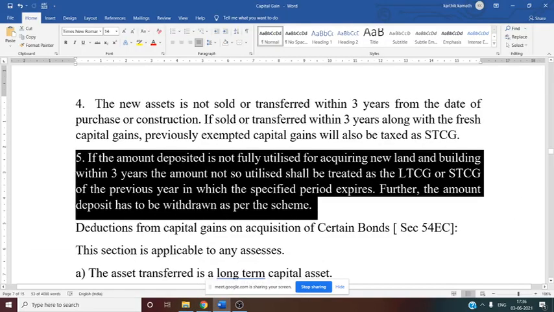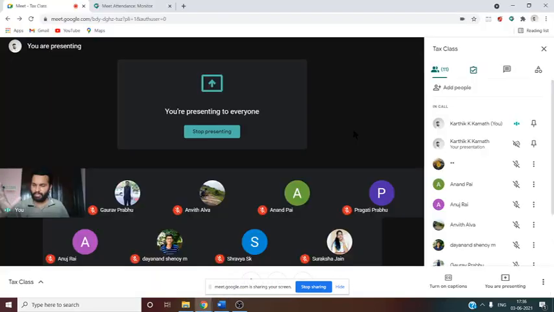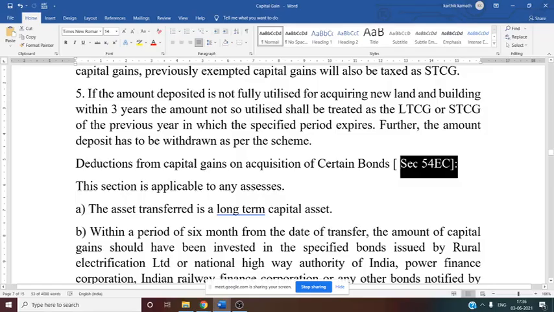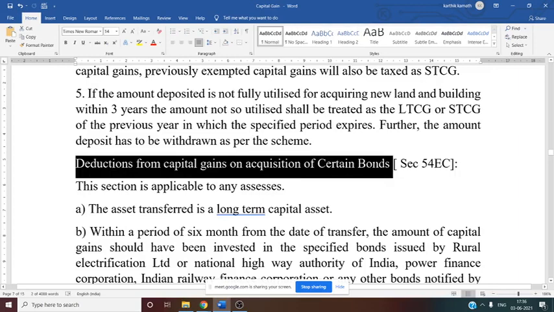And some of the adjustments are similar, so the same type of adjustments you can write for both exemptions, like 54B also you can write, 54D also you can write. So that we need to discuss. See this now. Next thing, 54EC. 54EC regarding deduction from capital gain on acquisition of certain bonds.